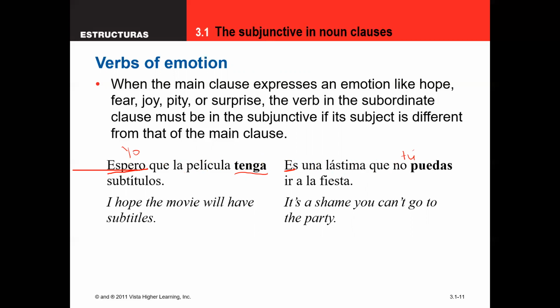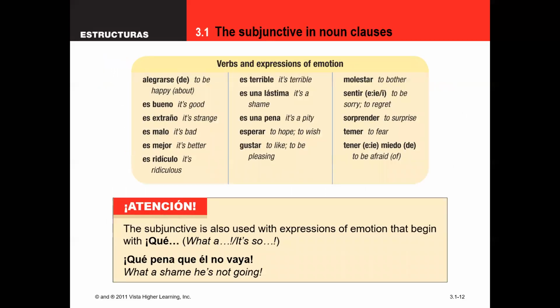So verbs of motion, again, let me show you some examples. Here we've got a lot of verbs. These are just kind of useful, even if you just recognize it as being an emotion, you pretty much know it's going to be subjunctive. It's still good to look at the vocab though, and as I said, study the vocab, know it, be familiar with it.